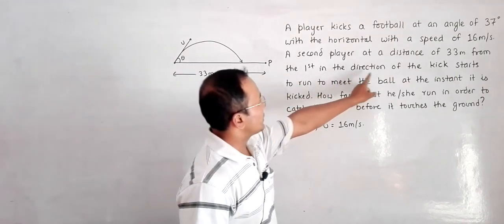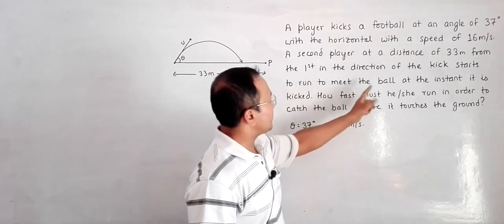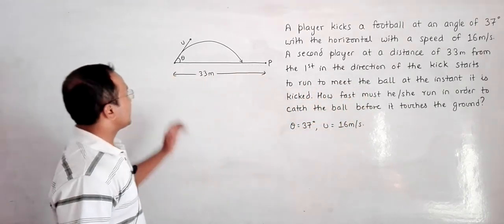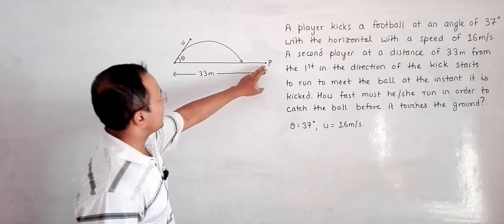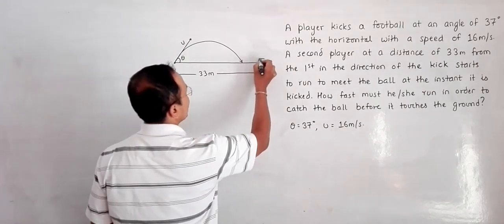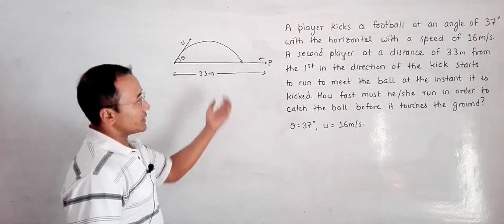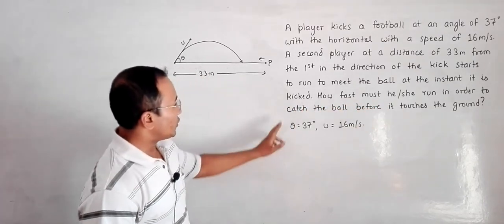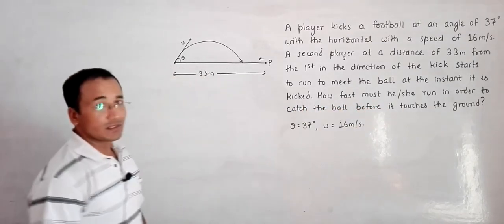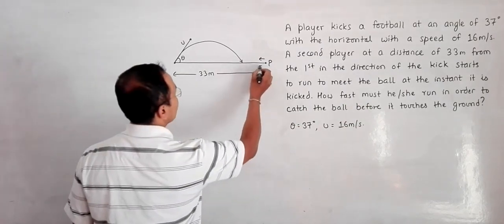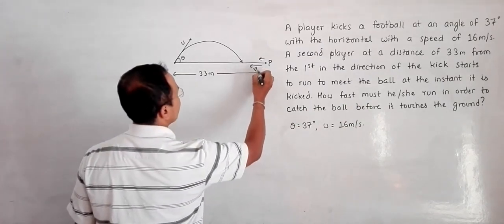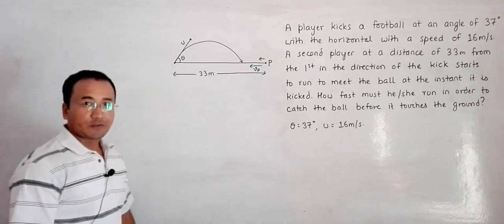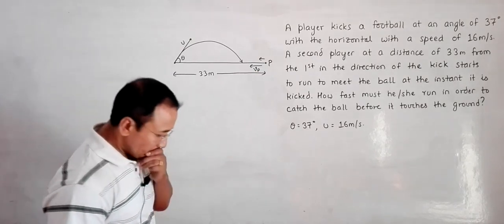This second player starts to run to meet the ball at the instant it is kicked. So it is kicked and he or she also starts to run in this direction. How fast he or she must run in order to catch the ball before it touches the ground? So we have to find the speed of this person. Let us say it is Vp. So we have to find the value of this Vp.